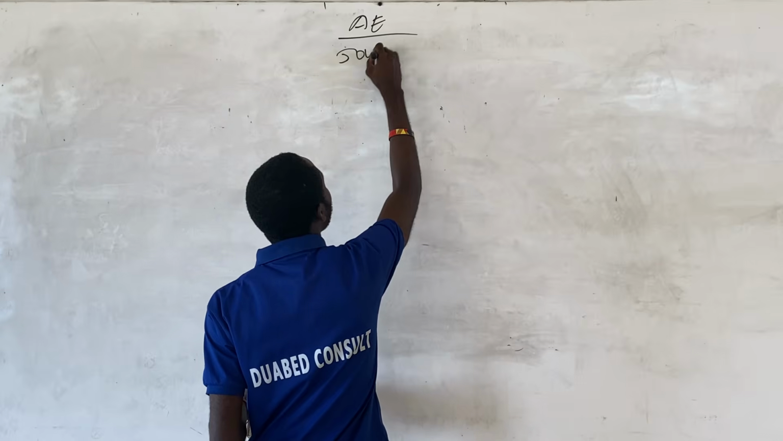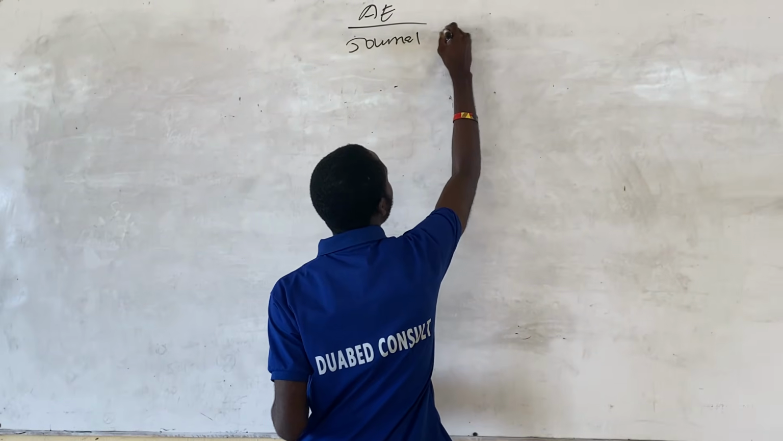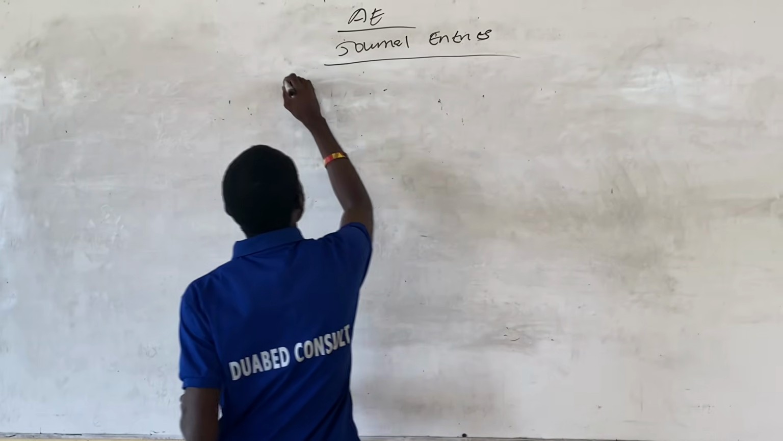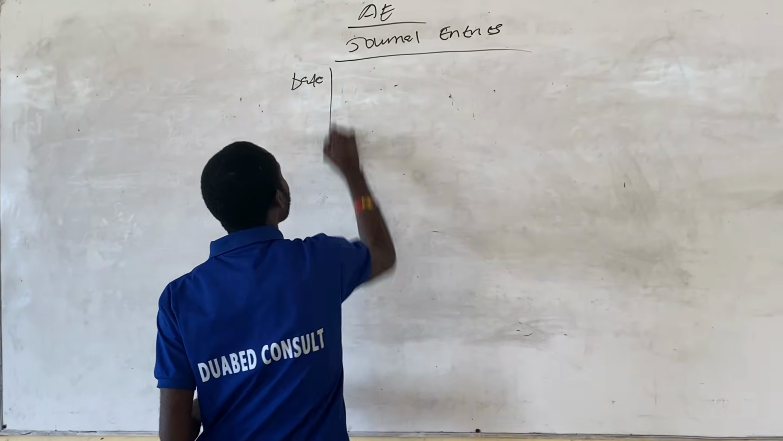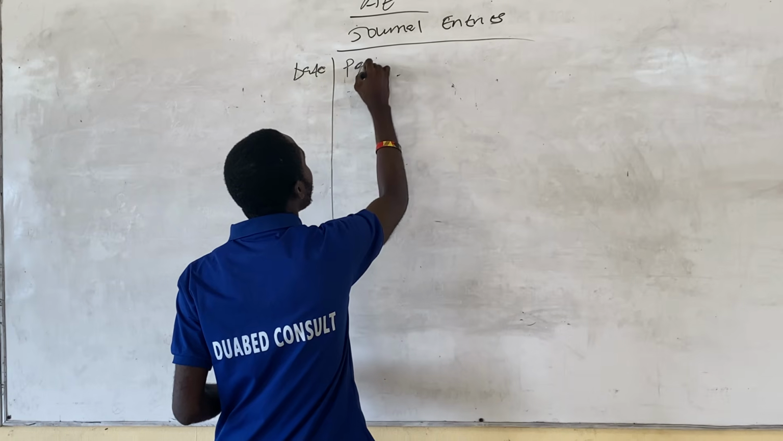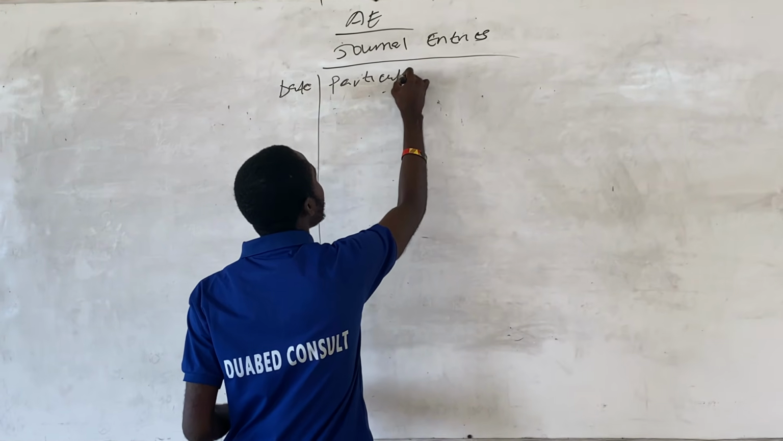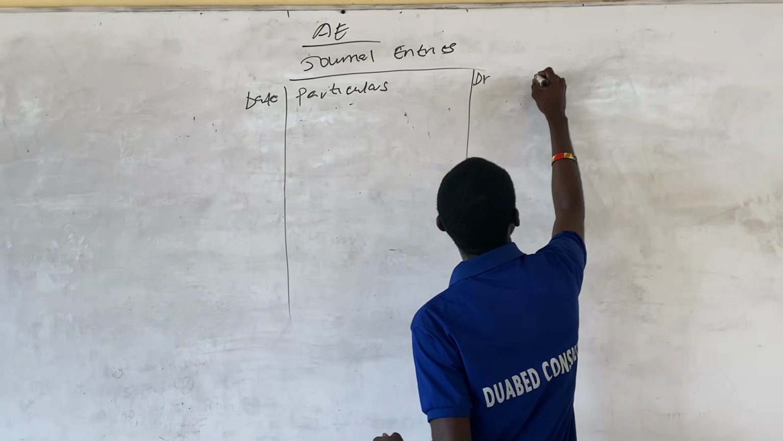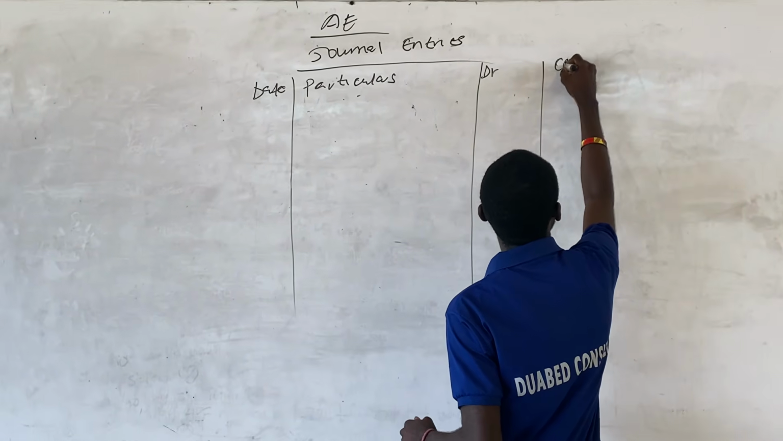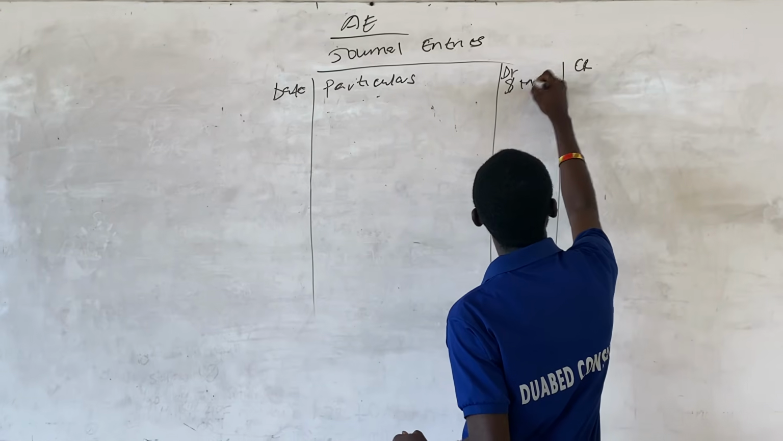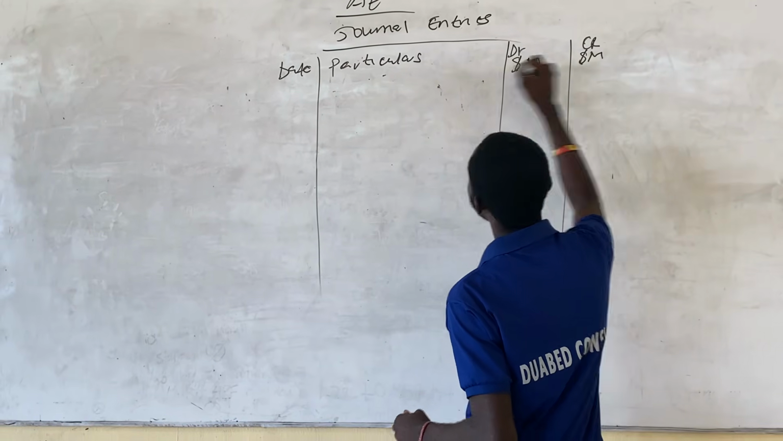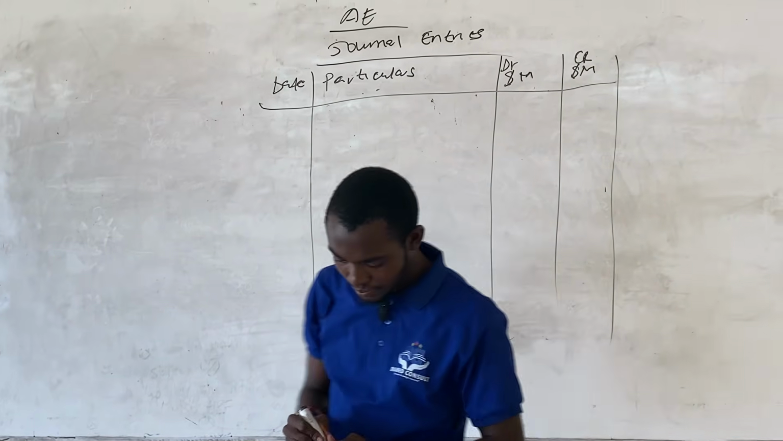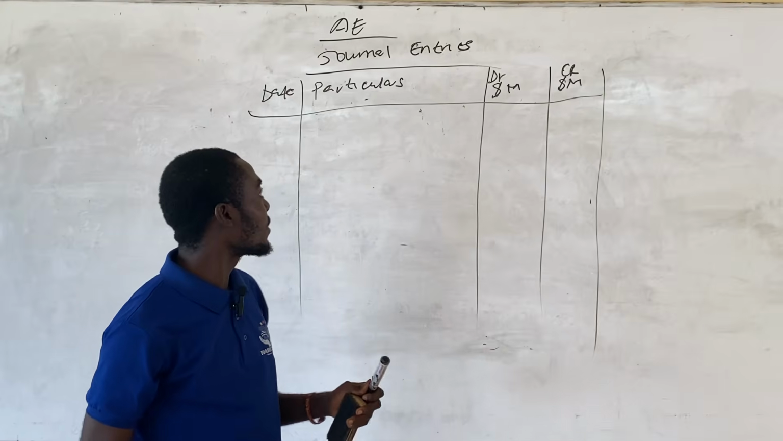So we have the journal, and we have date, particulars, debit, and then credit. The amount was in millions. So this is the format for the journal.